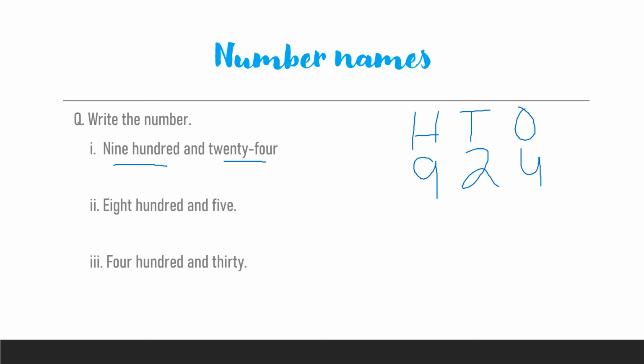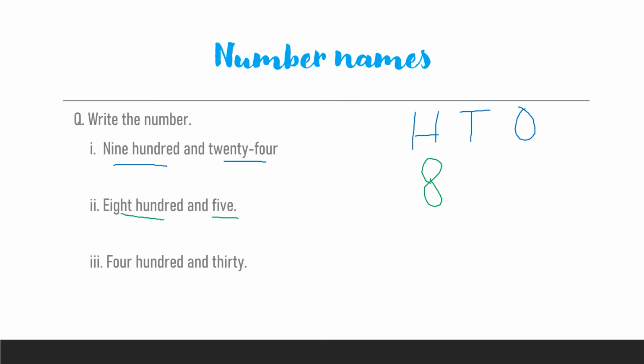Now look at the second part. In the second one, how many hundreds? There are 805. So we will write 8 in the 100 column and 5. So should we write 5 here or here? 5 is a single digit.